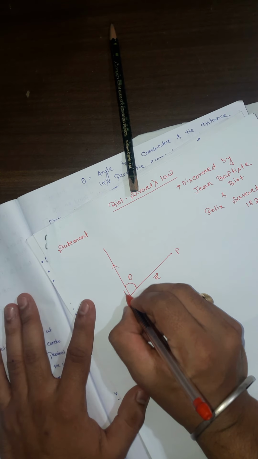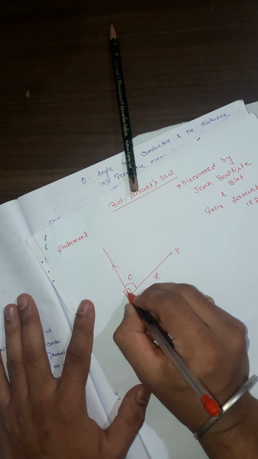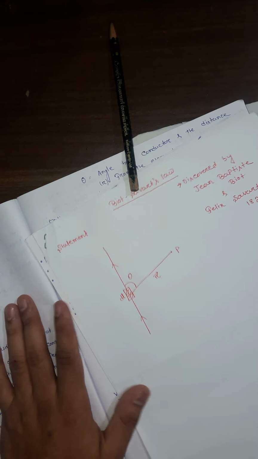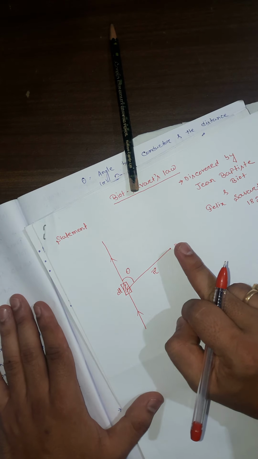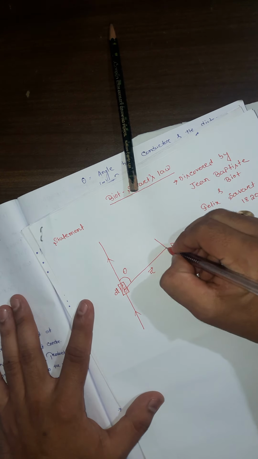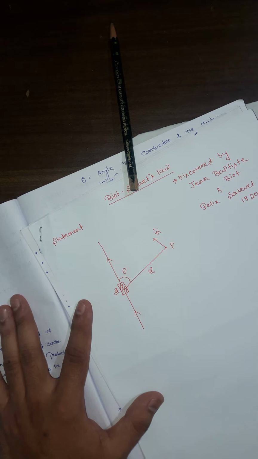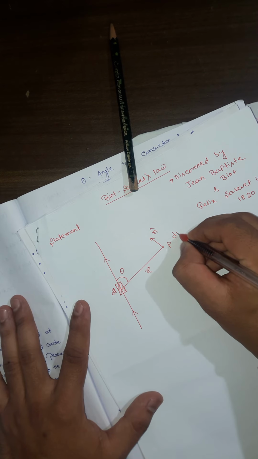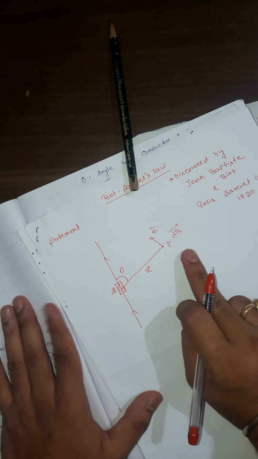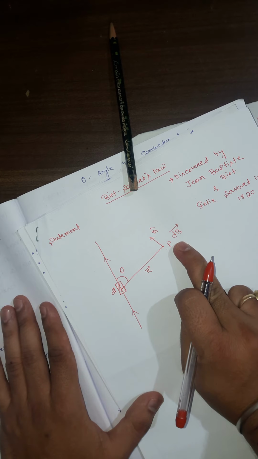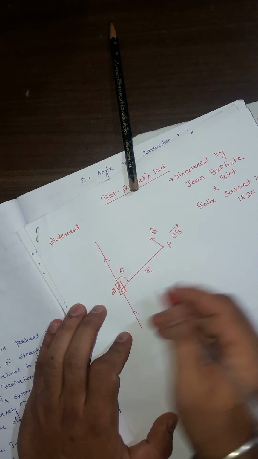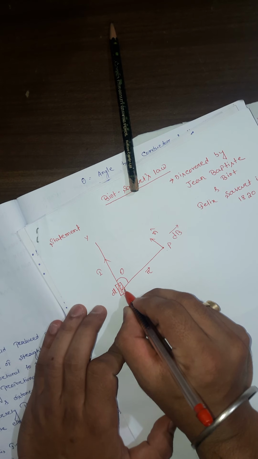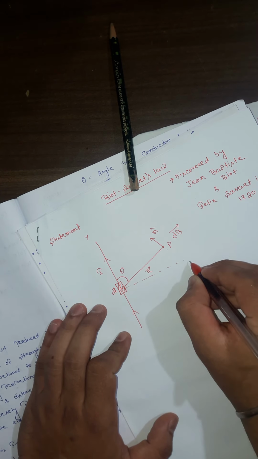Imagine this is the small length of the conductor we have taken to find the magnetic field at point P. We use n cap for the vector quantities. At this point we find the magnetic field intensity. This dB vector indicates the magnetic field intensity. This is the y axis, this is where the current flows, and this is the x axis.